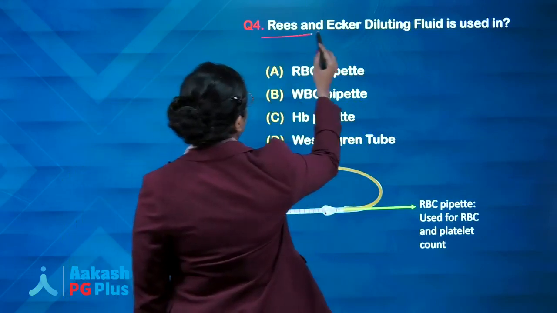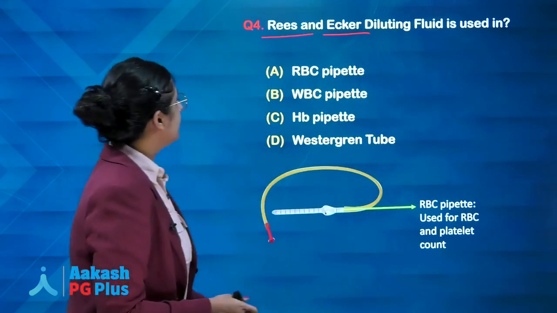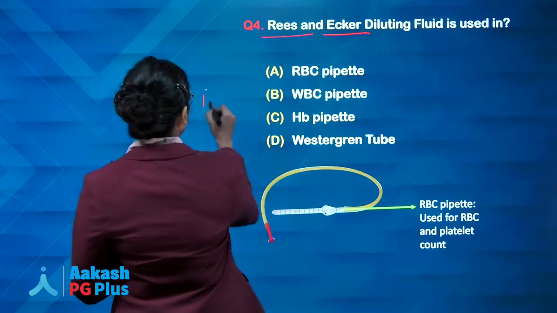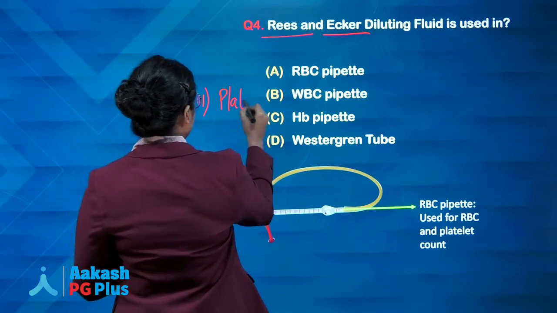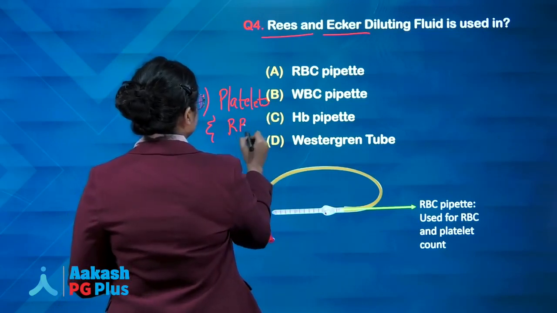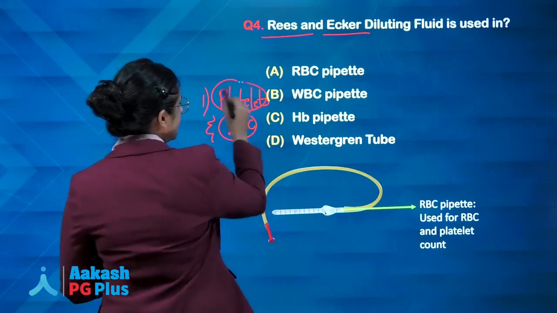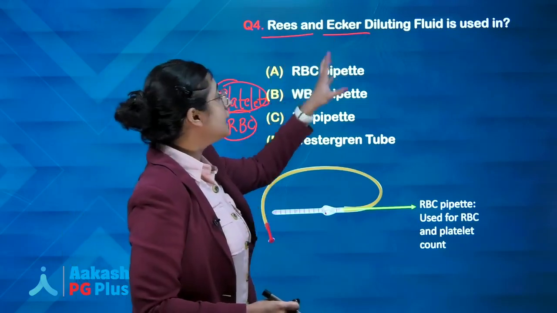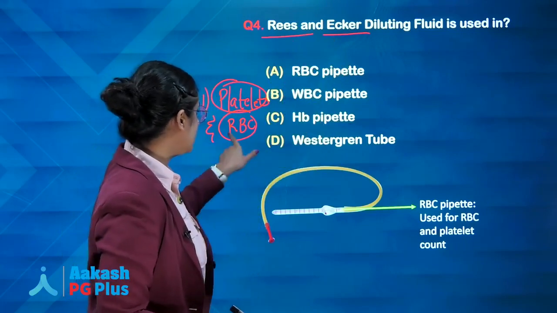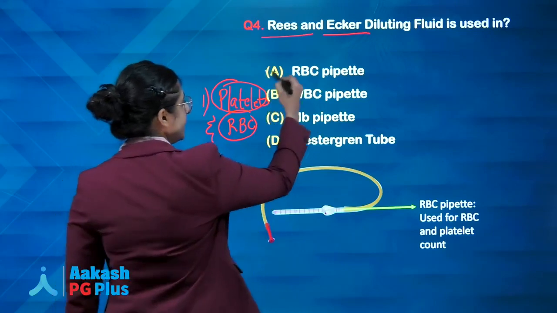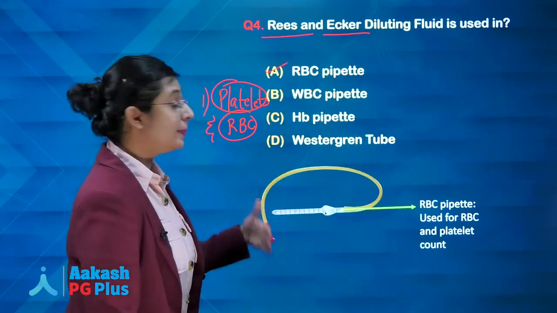Rees and Ecker diluting fluid. Okay, I hope you remember that Rees and Ecker diluting fluid is used for platelets and also RBCs. Okay, now if you remember this thing, isn't it easy to remember that for Rees and Ecker diluting fluid, what pipette will be used? RBC pipette will be used. So you can easily answer RBC pipette, or they can show you various pipette images, right?